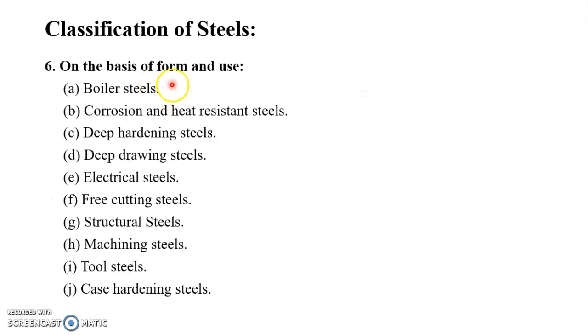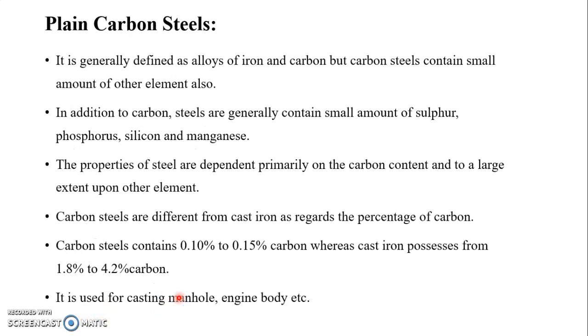Then next, on the basis of form and use: boiler steel, corrosion and heat resistant steel, deep hardening steel, deep drawing steel, electrical steel, free cutting steel, structural steel, machining steel, tool steel and case hardening steel.